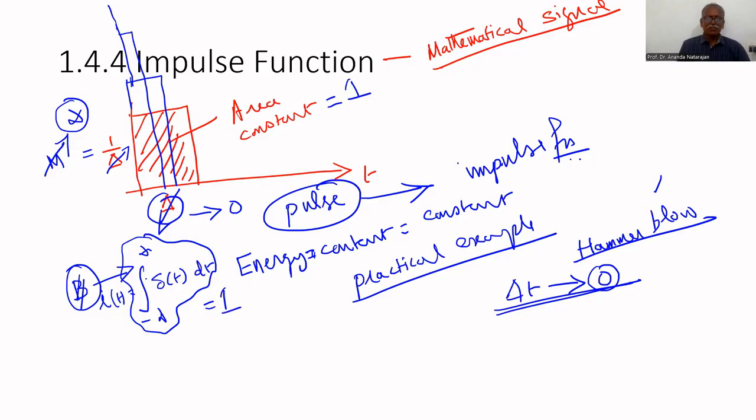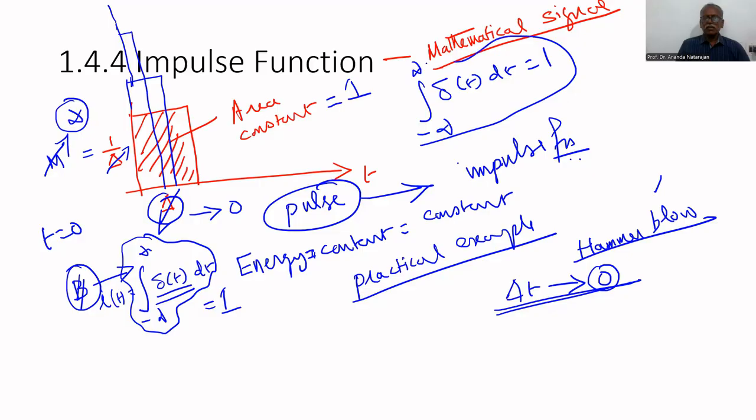That is the meaning of this. Here, del of t is the impulse function. It exists only at t equal to 0. The integral from minus infinity to plus infinity of del of t dt equal to 1 is the mathematical expression of the impulse function del of t. So its energy content is constant. That is very important.